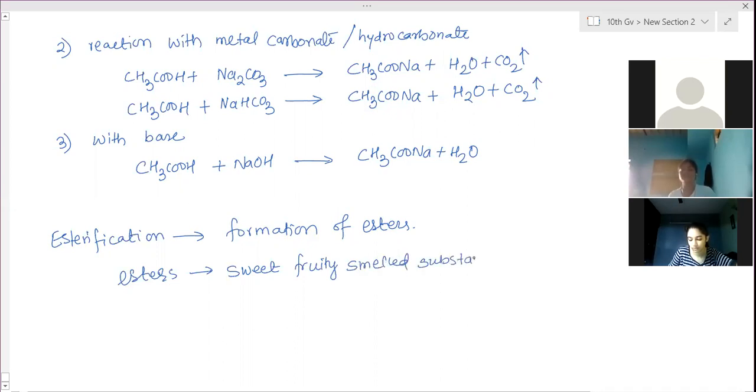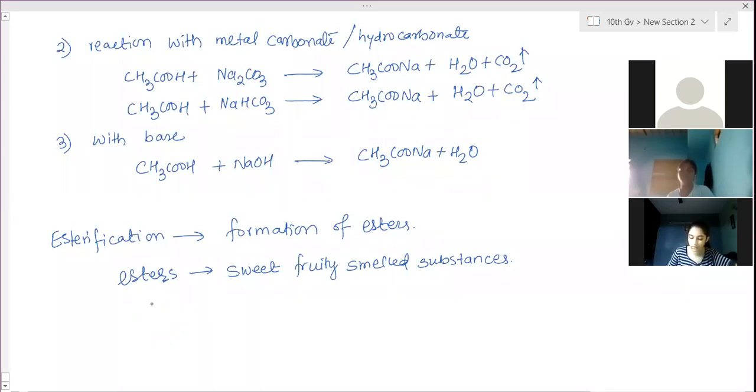Just like in all the candies and chocolates, those flavoring agents are present, right? Actually, they tell us it is the guava flavor, mango flavor. But those are not actually the original flavors. Those are esters present in them. Essences have the esters. Even in fruits and flowers, the smell is actually due to the presence of some natural esters.